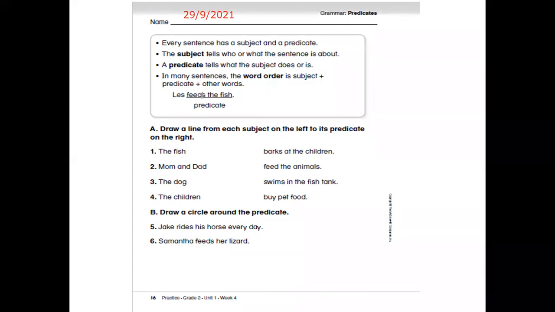Let's revise the information in the books. Every sentence should have a subject and predicate. What's the meaning of the subject and what's the meaning of the predicate? The subject tells who or what the sentence is about. The predicate tells what the subject does or is. In many sentences, the word order is subject, predicate, then other words.